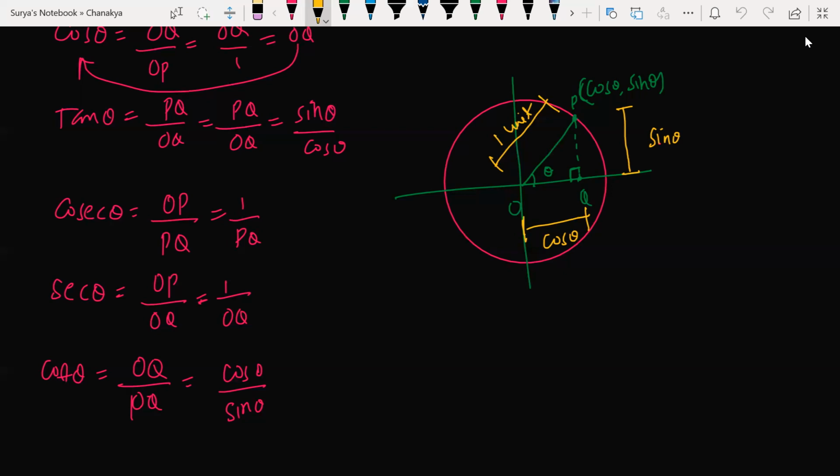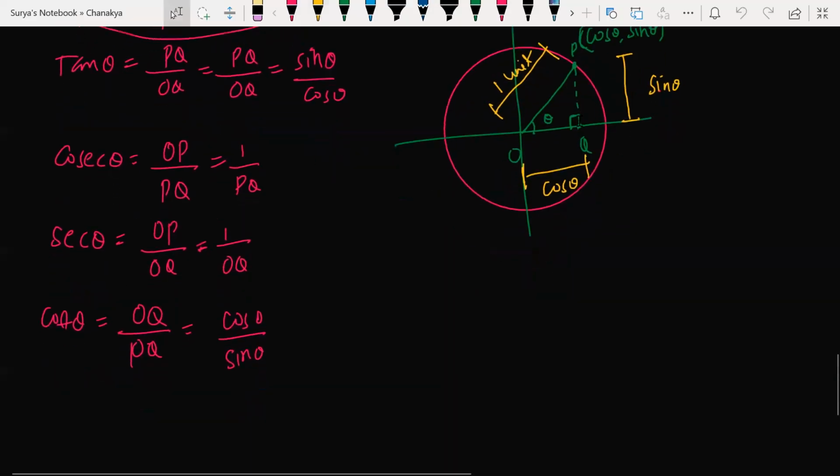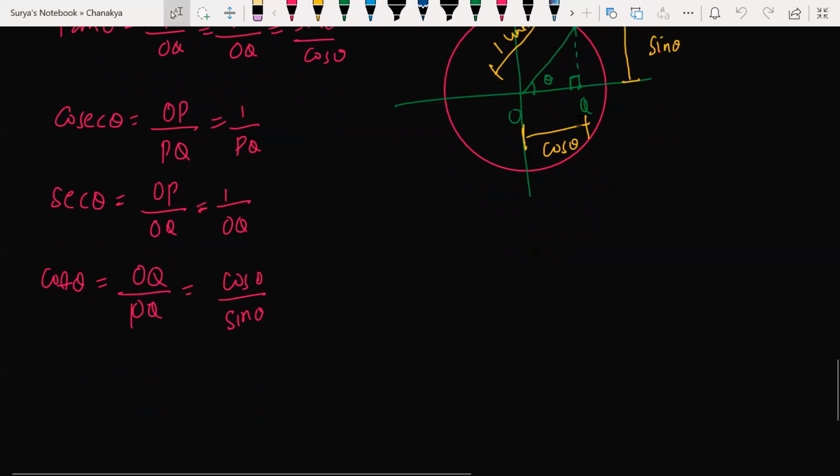Now actually, beta, look at this here. You need not learn all this actually, but for the first time you are learning all this, so I'm just telling you all this. Now, beta, you have very important ratios.